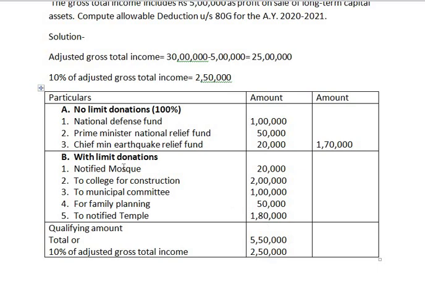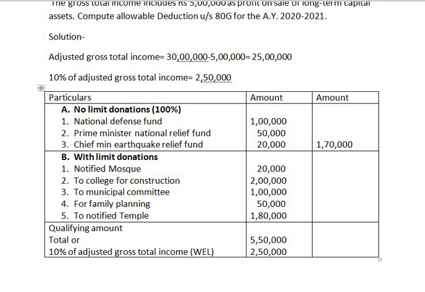Pay attention: when we are computing with limit donation, total all the with limit donations, and the qualifying amount is computed as the total of with limit donation or 10% of adjusted gross total income, whichever is less. So what is the amount which is less? It is 10% of adjusted gross total income, that is 2,50,000.